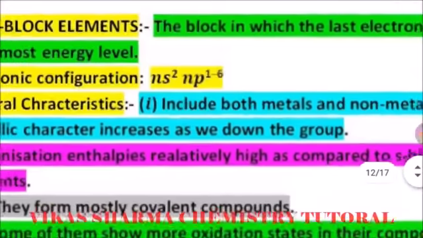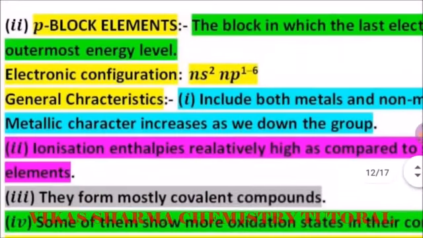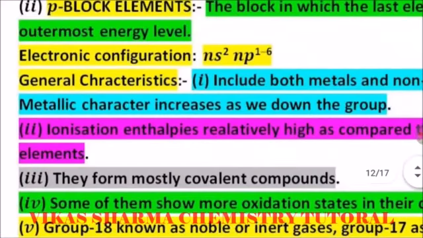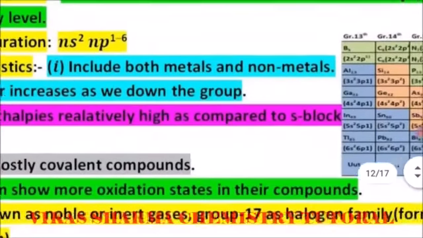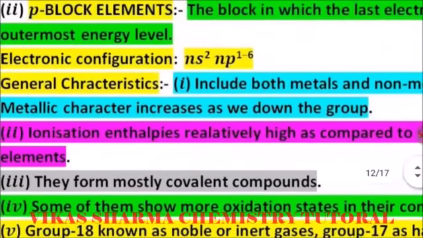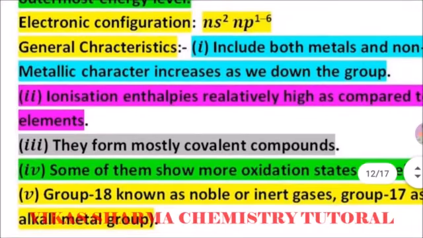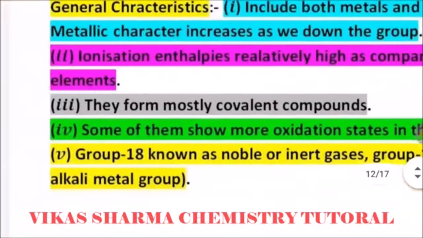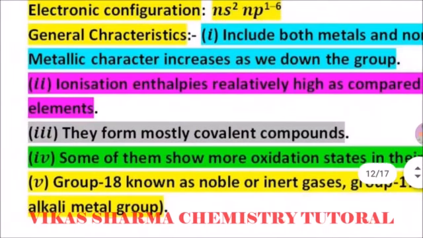The general characteristics are, first, they include both metals and non-metals. Metallic character increases as we go down the group, which means p block elements have both metals and non-metals as members, and the metallic elements are found at the bottom as we go down the group. Second, ionization enthalpy is high compared to s block elements, which means it is difficult to remove electrons from their orbitals.